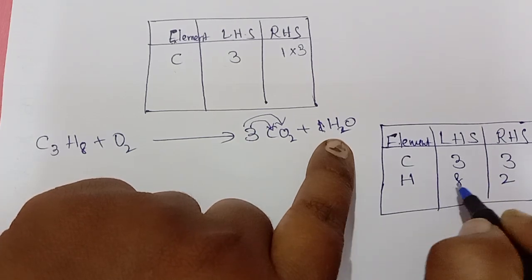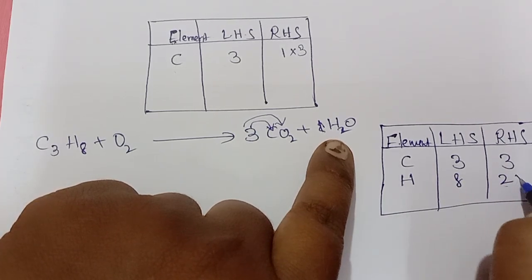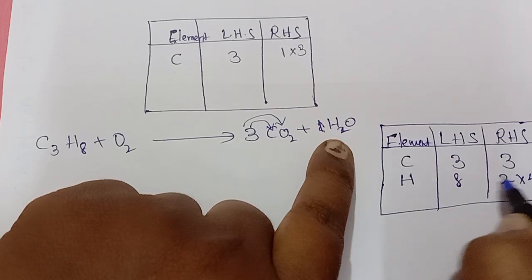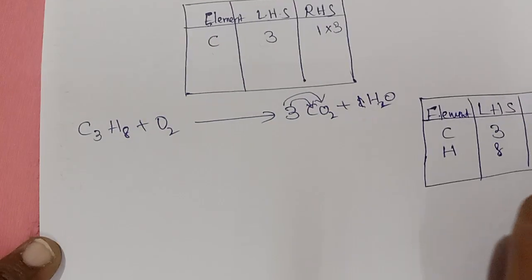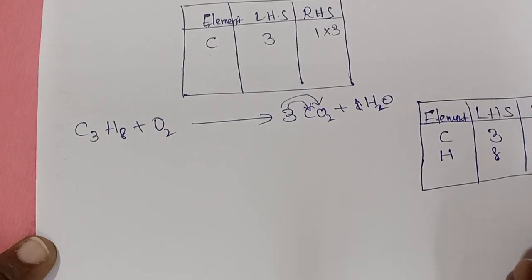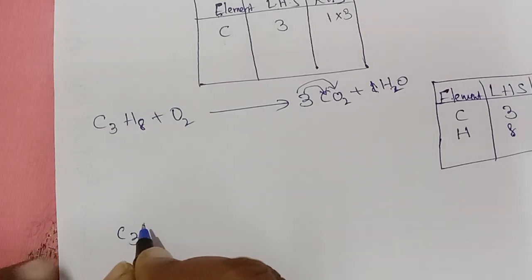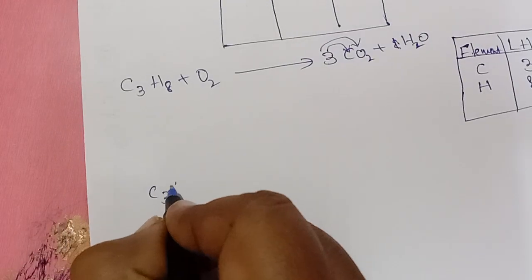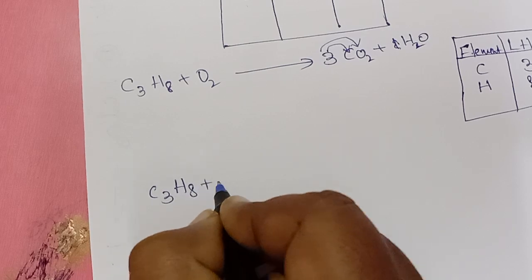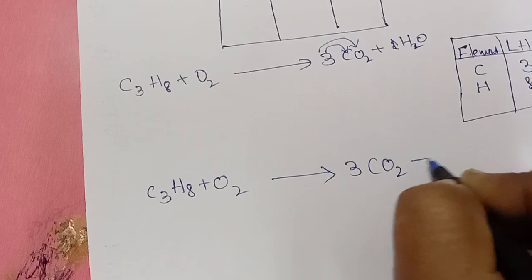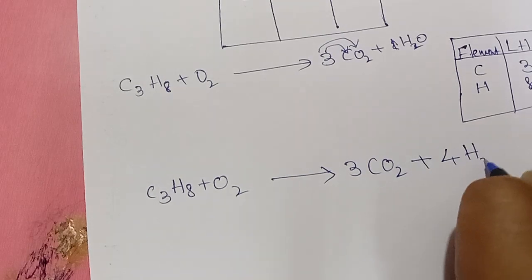We should not decrease 8. We can increase 2 by multiplying it with 4, 4 times 2 is 8. So what we have to do is multiply the right side hydrogen with 4. So C3H8 plus O2 gives 3CO2 plus 4H2O.